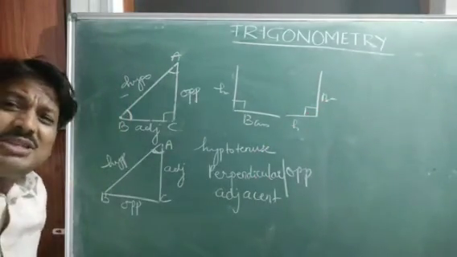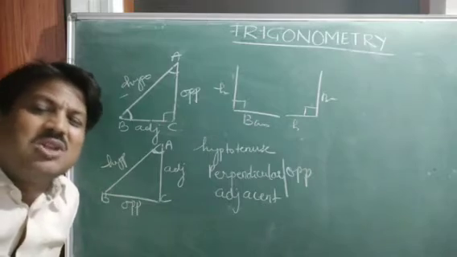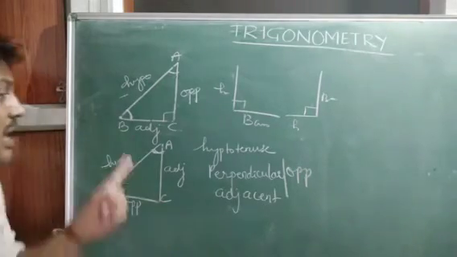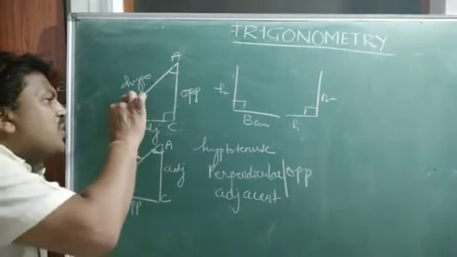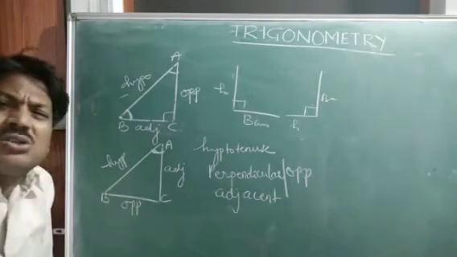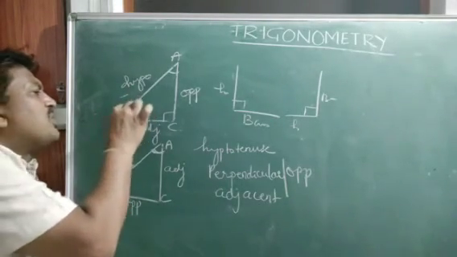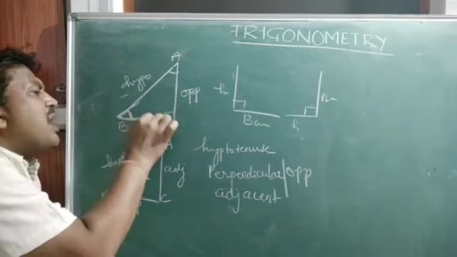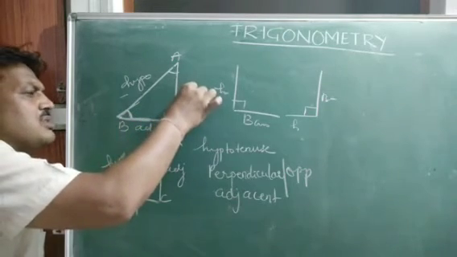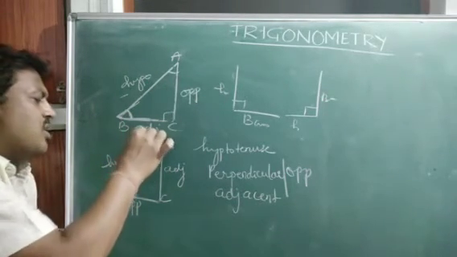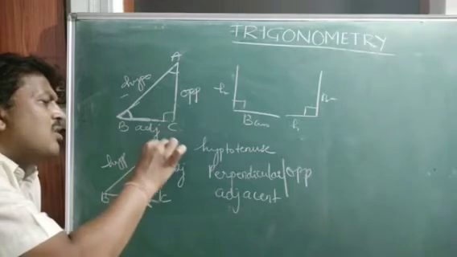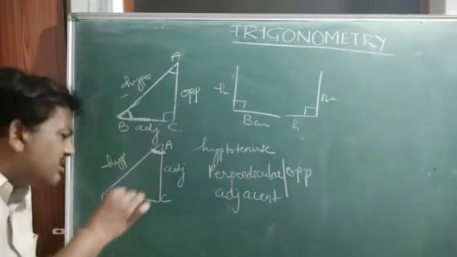So children, it depends on the position of the observer, that is, on the acute angle we are talking about. With reference to angle B, this is opposite and this is adjacent. With reference to angle A, this is opposite.